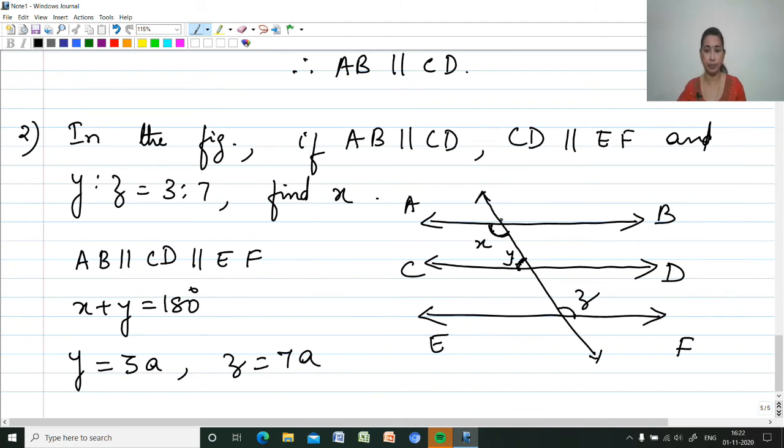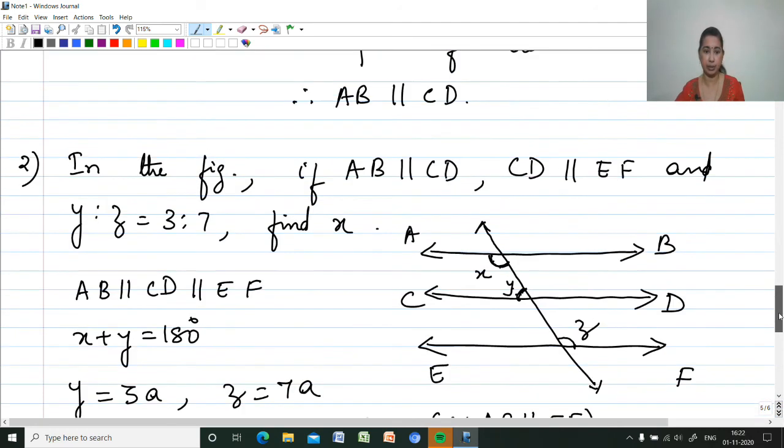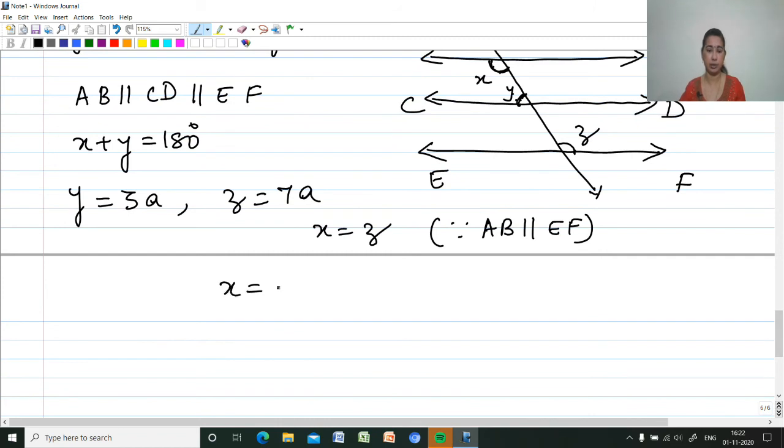Also, AB and EF are parallel lines, and we know that X is the same as Z, reason: AB is parallel to EF. So X equal to Z means X also will be equal to 7a. So what can we write for the equation?